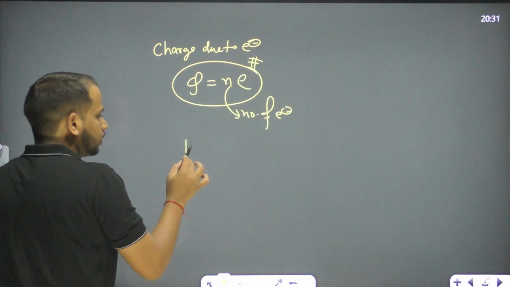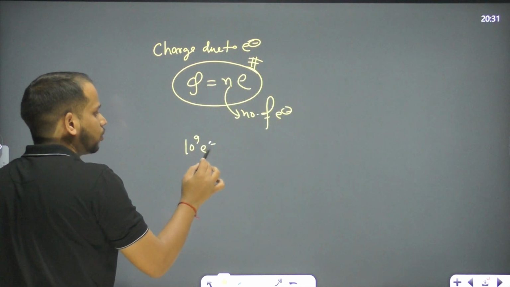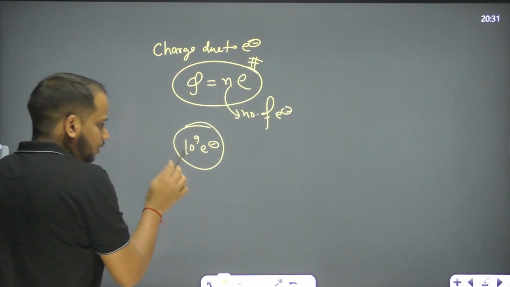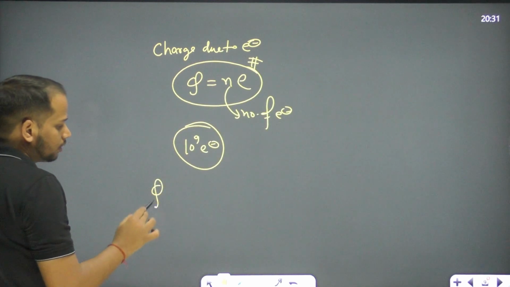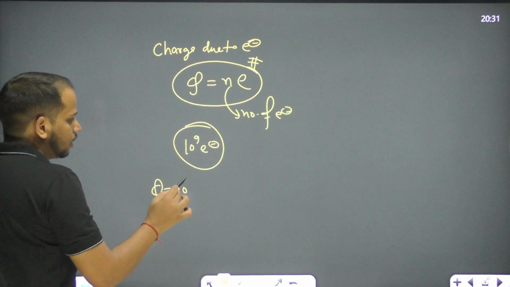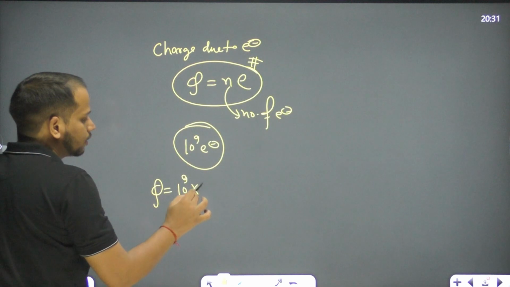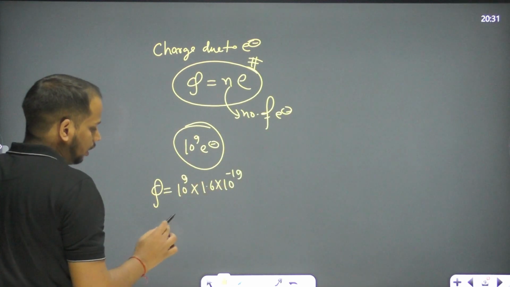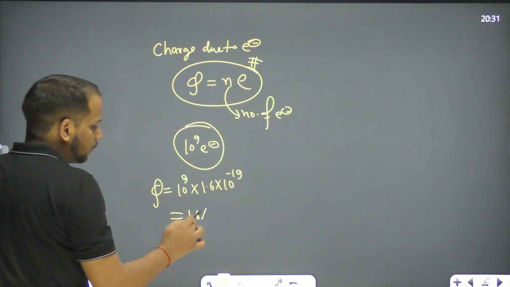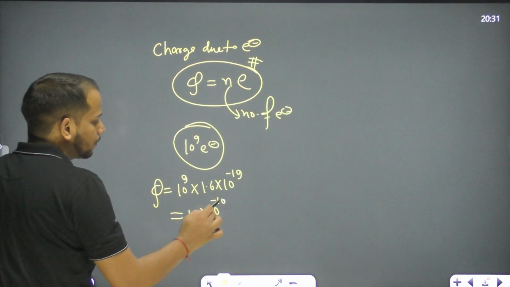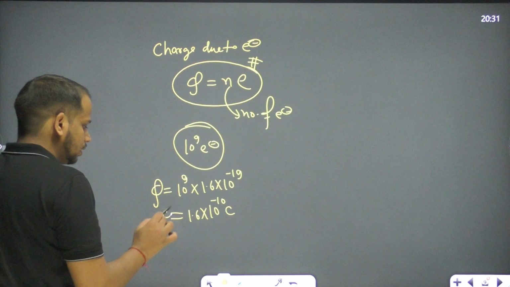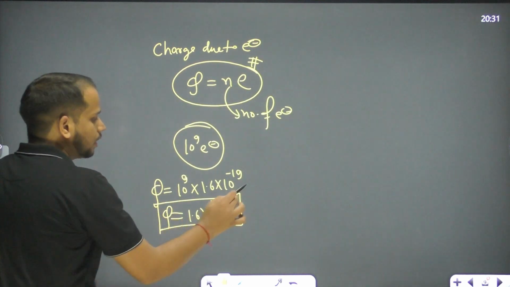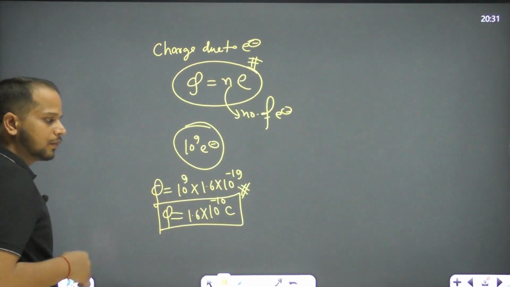Like I said, there are 10 to the power 9 electron. So what is the charge due to this electron? The charge is 10 to the power 9 into, what is the charge on one electron? 1.6 into 10 to the power minus 19. So the charge here is 1.6 into 10 to the power minus 10 coulomb, right? This is the charge due to 10 to the power 9 electron.